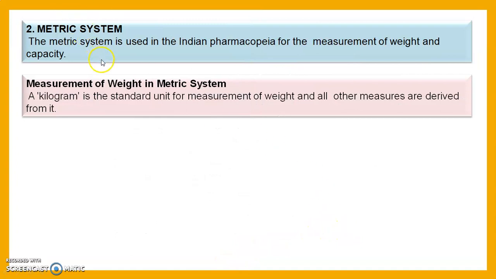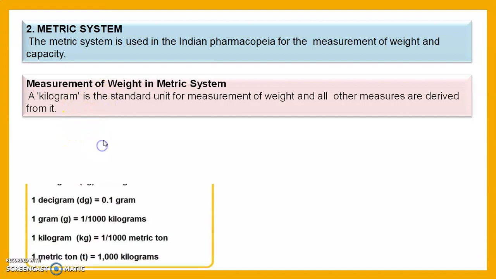Then we see the metric system. The metric system is used in the Indian Pharmacopoeia for measurement of weight and capacity. We see the measurement of weight in the metric system. Kilogram is the standard unit for the measurement of weight, and all the other measures are derived from this kilogram, that means gram, centigram, milligram, hectogram, etc.